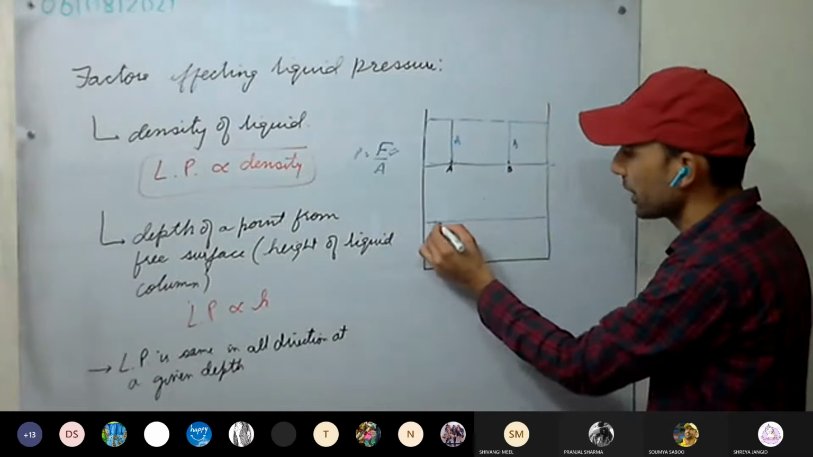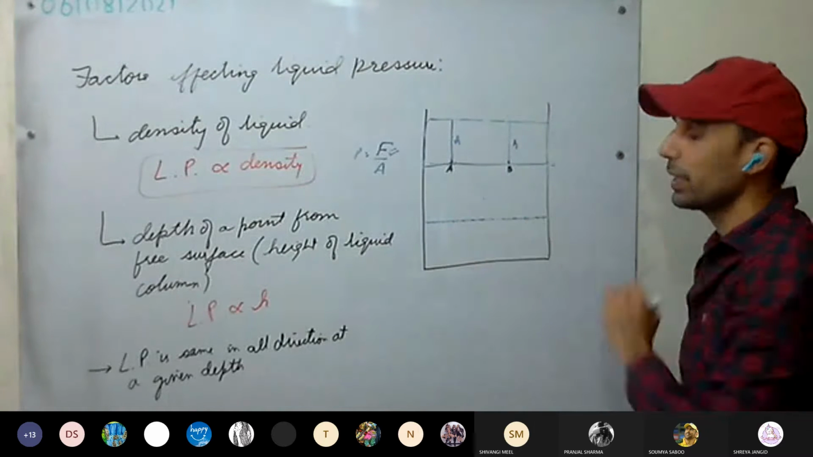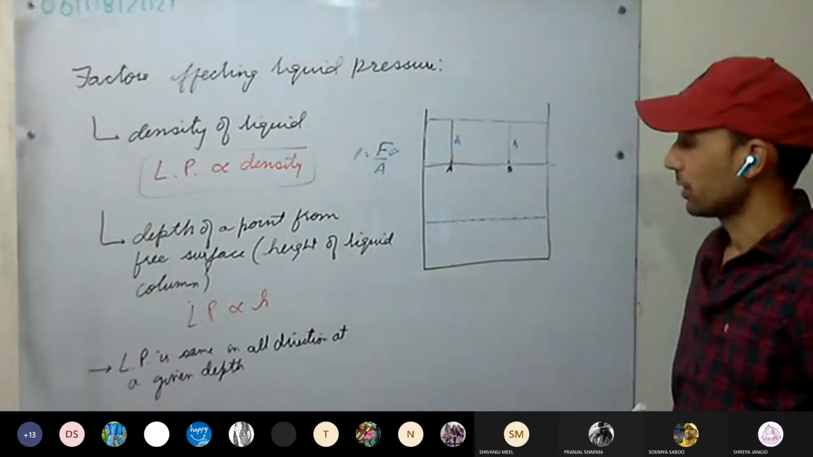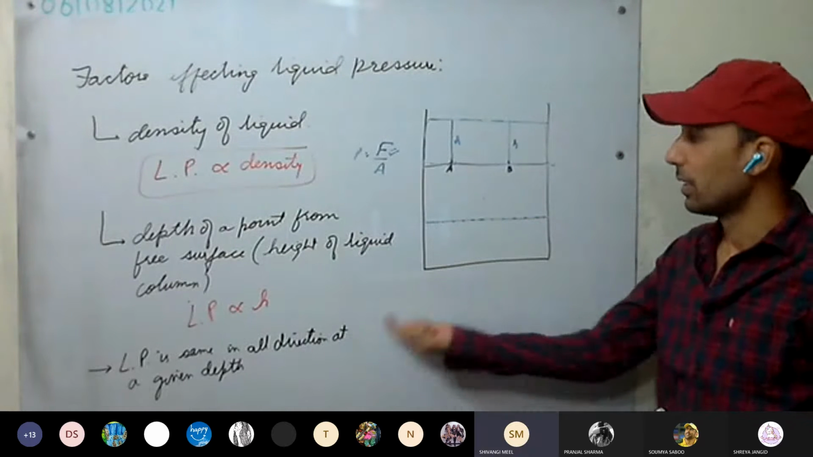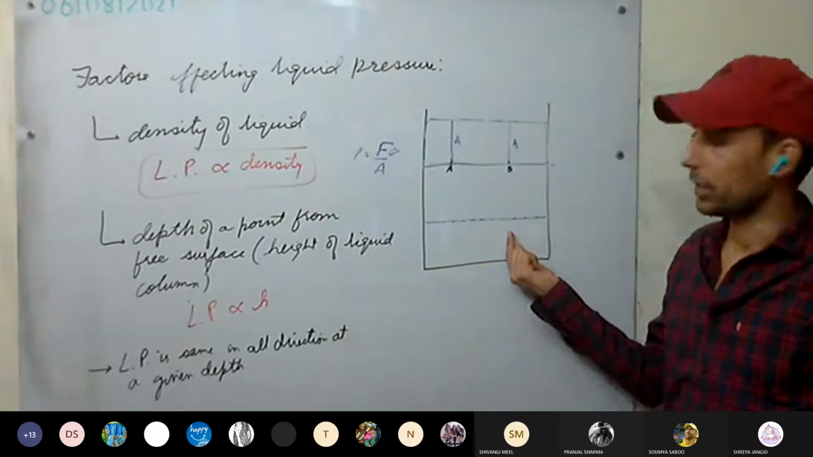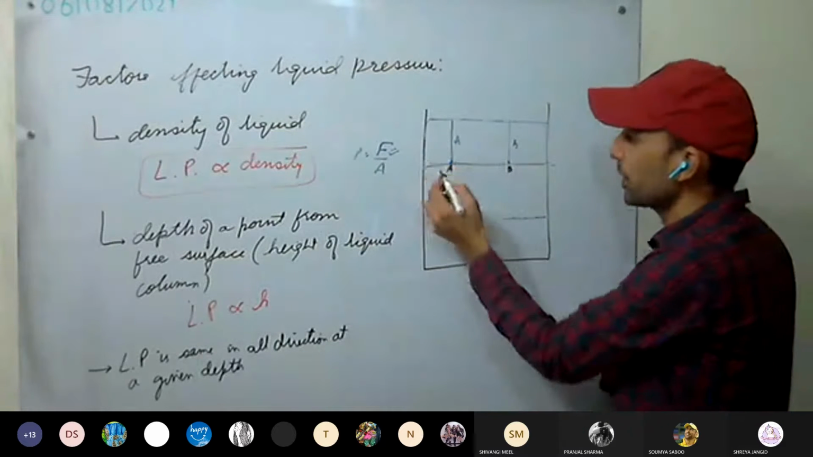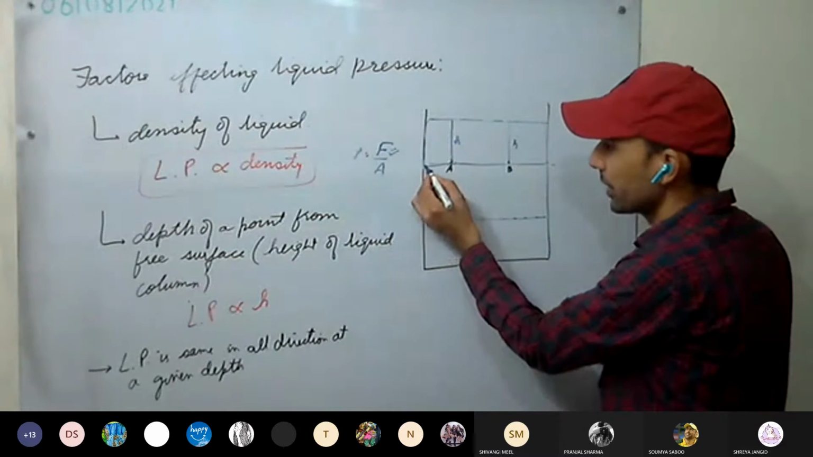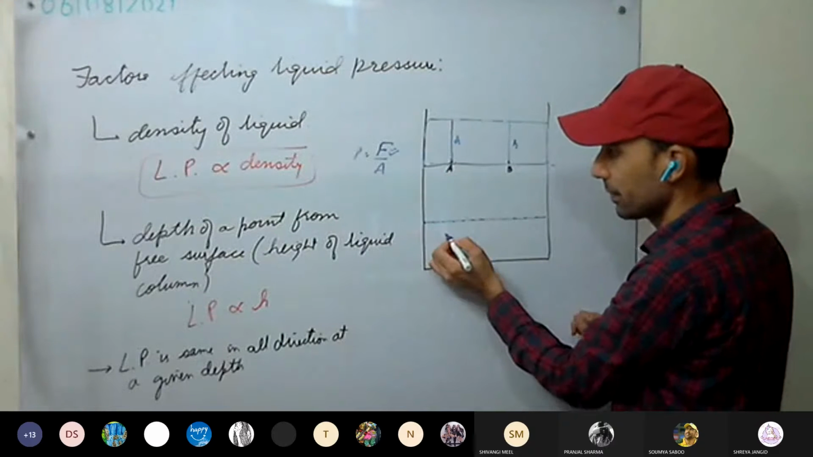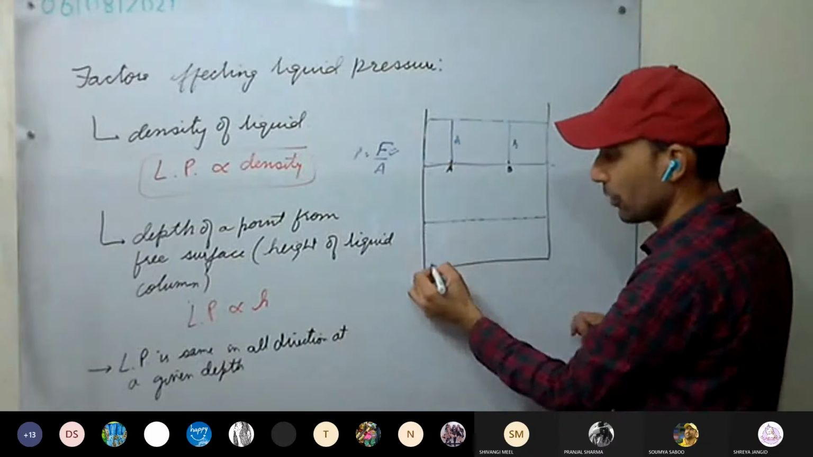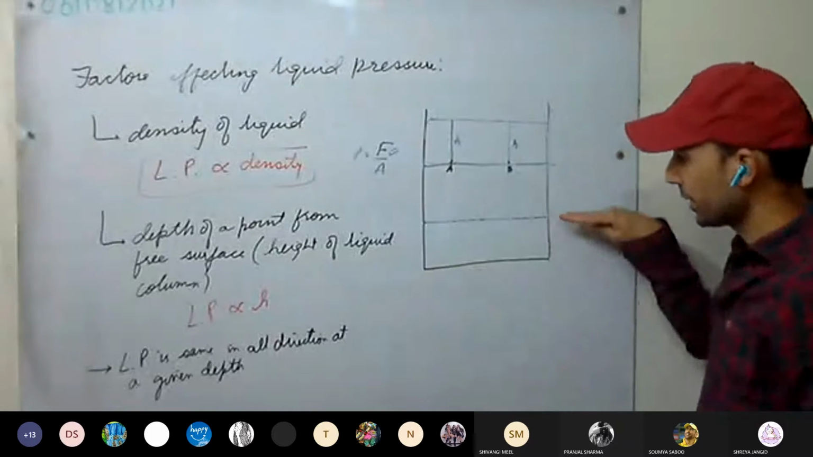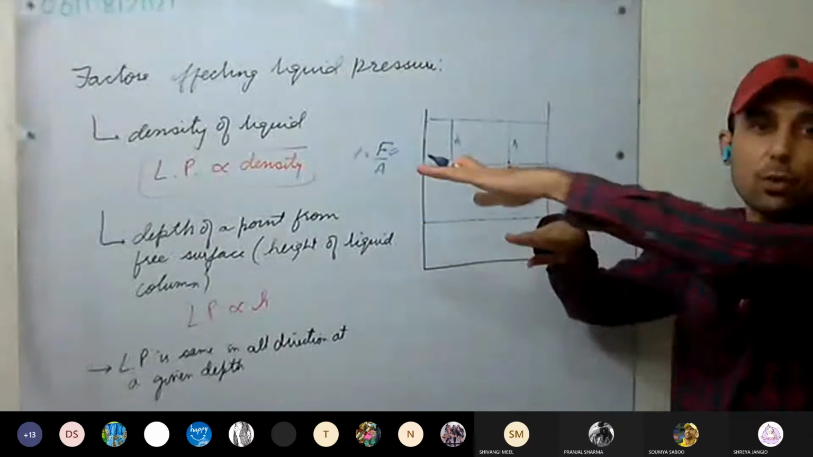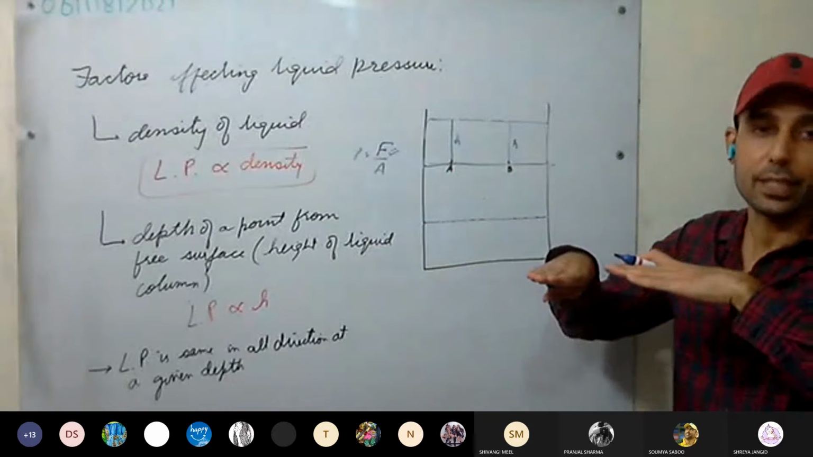Similarly, all the points here will have equal liquid pressure. This is clear? Liquid pressure at all the points. With that, liquid pressure here is less as compared to here. As the depth increases, liquid pressure increases. But in the horizontal plane, the pressure at all the points is the same, is equal.